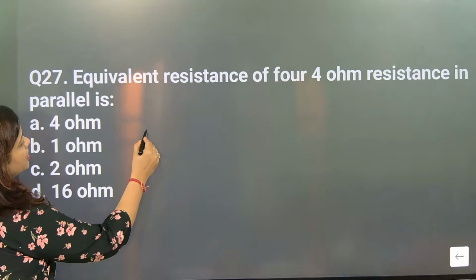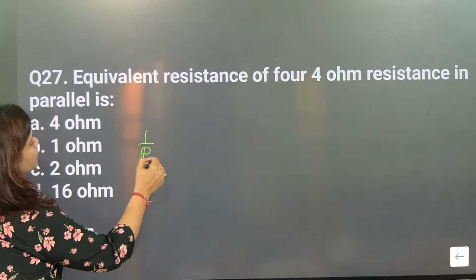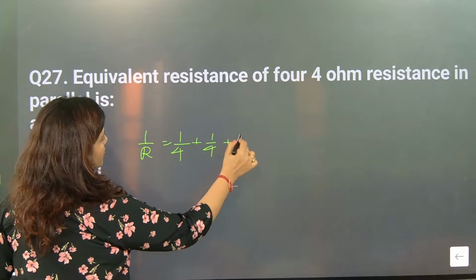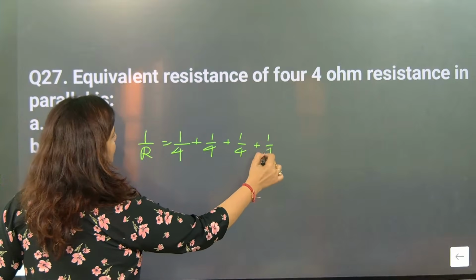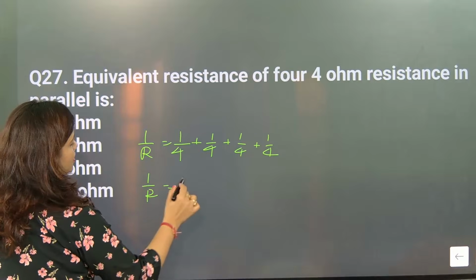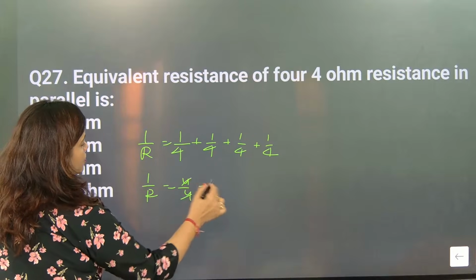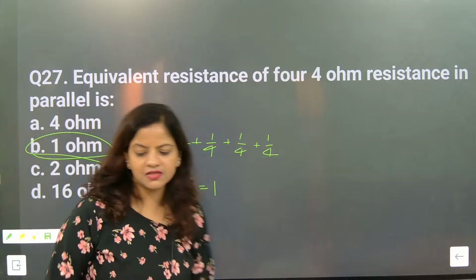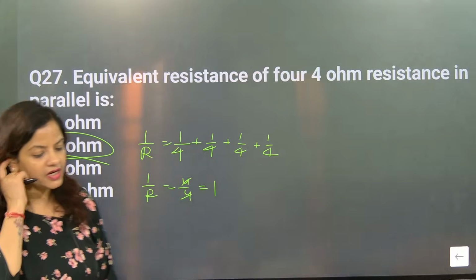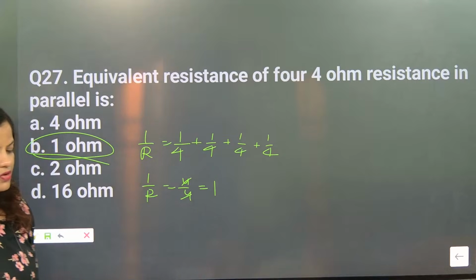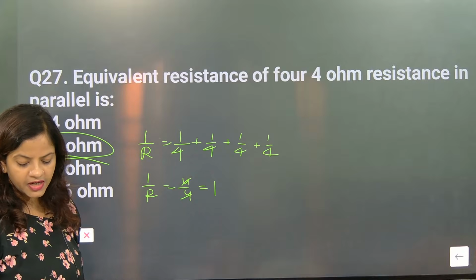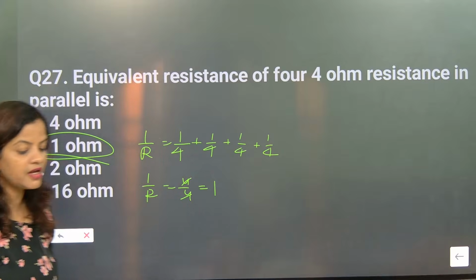So here it is a parallel connection. So 1 by R is equal to 1 by 4 plus 1 by 4 plus 1 by 4 plus 1 by 4. So 1 by R is equal to 4 by 4, which is 1. So the resistance is coming as 1. Those who have given answer B are absolutely correct. So the correct answer is B only. Kritika, very late. This is not good. Kritika, the answer is exactly B.